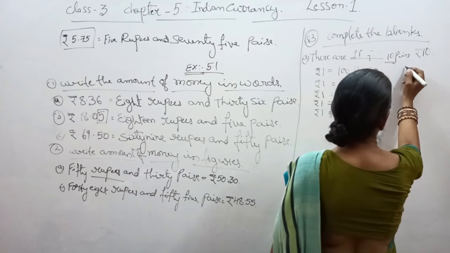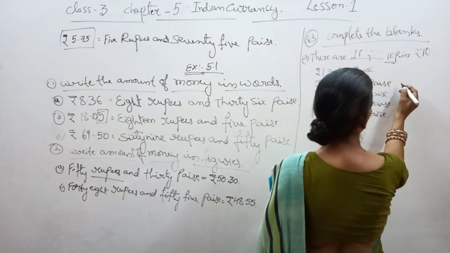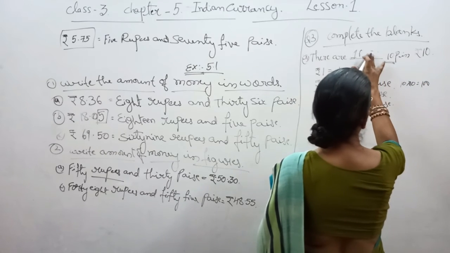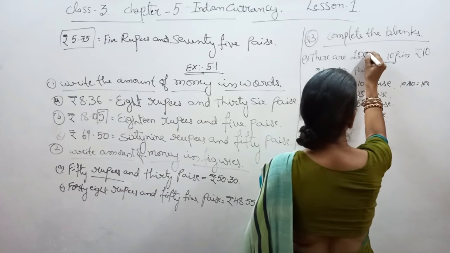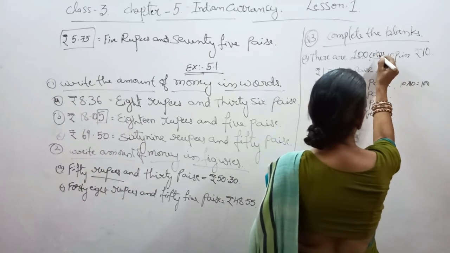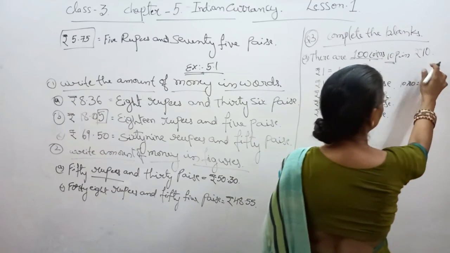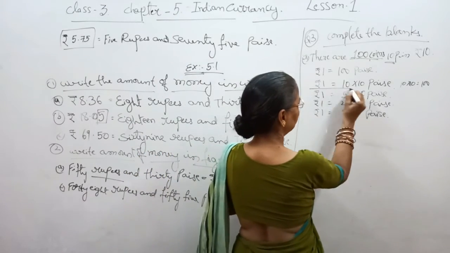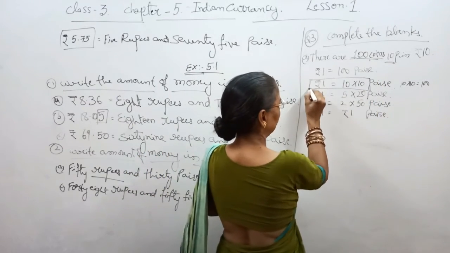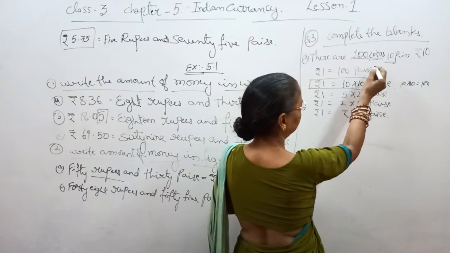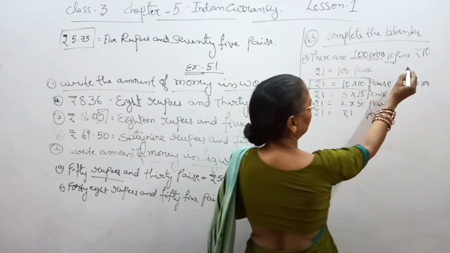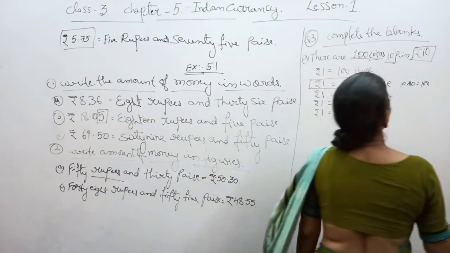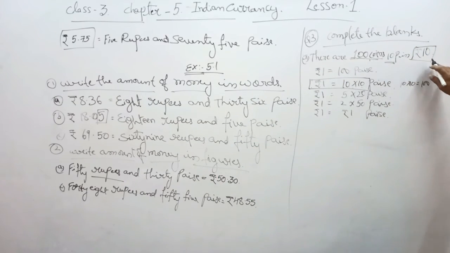10 into 100 means 10 into 10. It is 100. Now 100 coins of 10 paise are equal to rupees 10. Here we have taken that rupee 1 is equal to 10 paise into 10. Here what we have to do? We have to find the coins of 10 paise in 10 rupees.